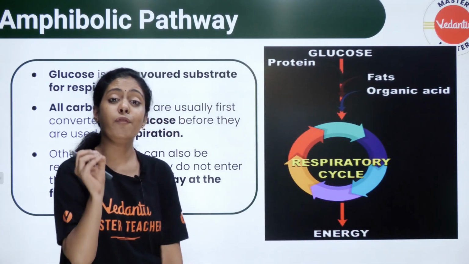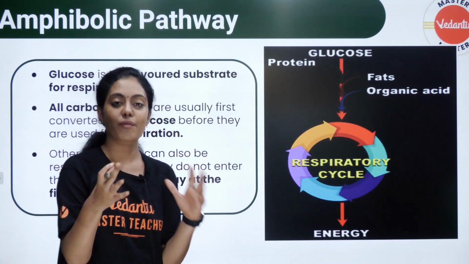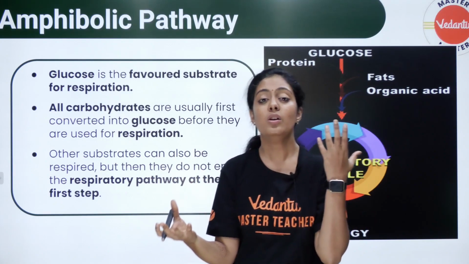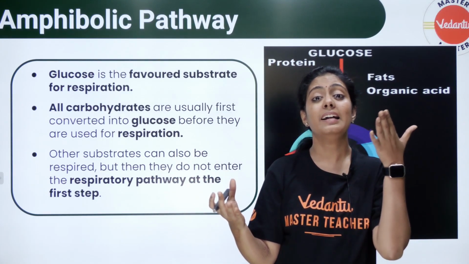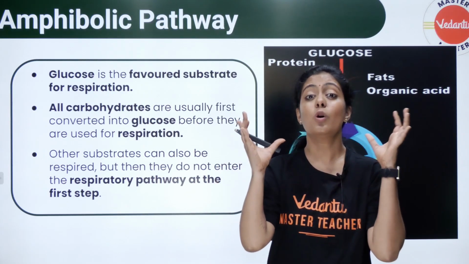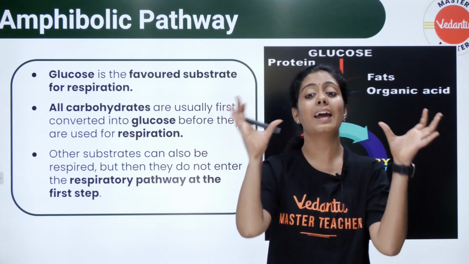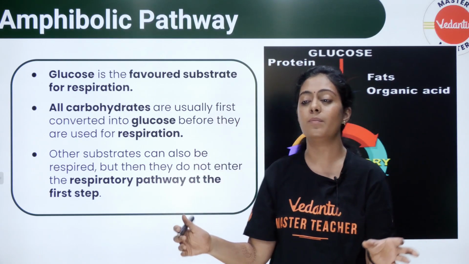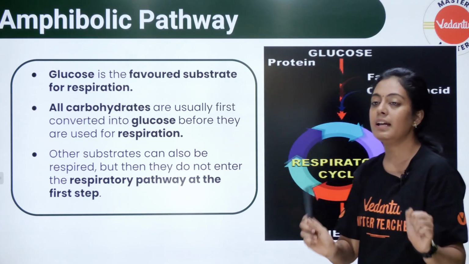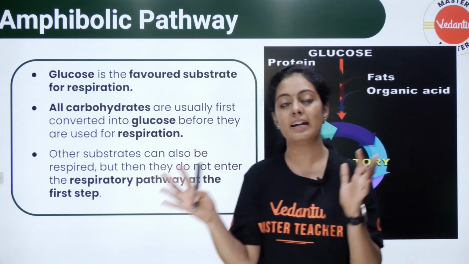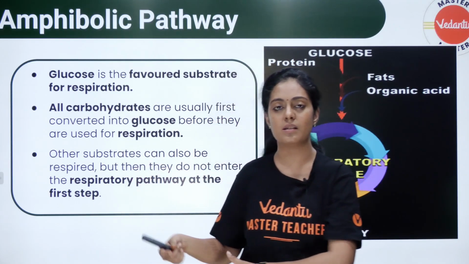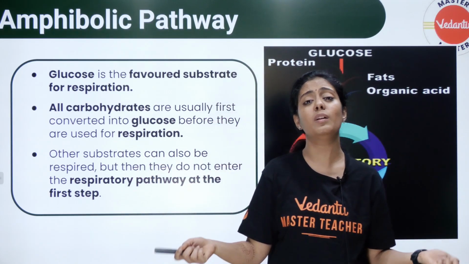Next, amphibolic pathway. What is amphibolic? It is both catabolism and anabolism. So what is catabolism, students? It involves breakdown. What is anabolism? It involves synthesis. So a reaction which involves both catabolism and anabolism is called an amphibolic pathway. Okay ma'am, you said glucose is getting into glycolysis, Krebs cycle, etc., ATP synthesis. But what about the rest of the biomolecules?